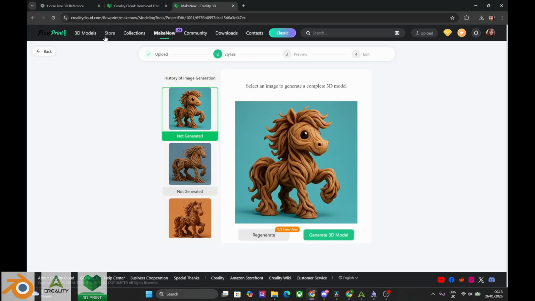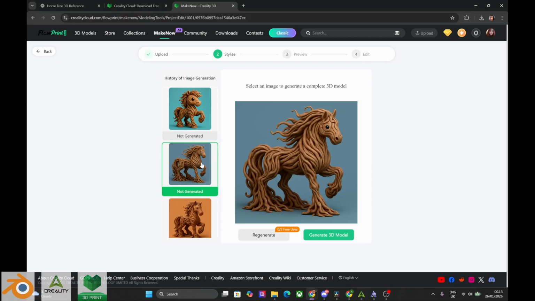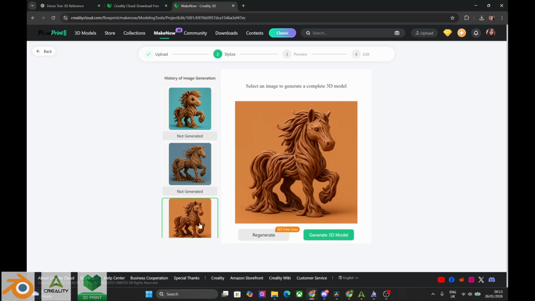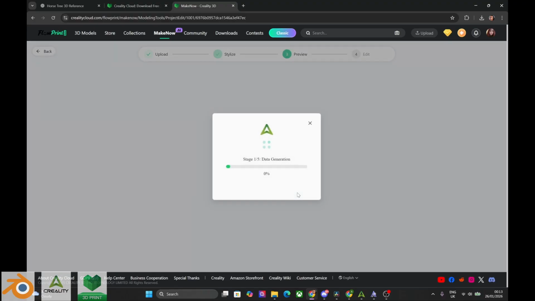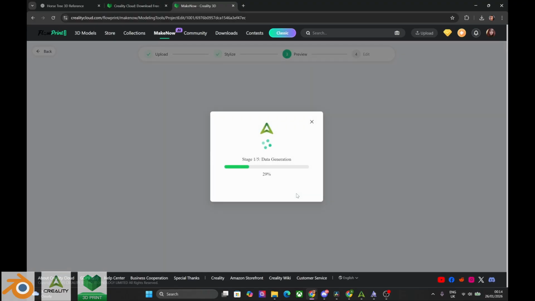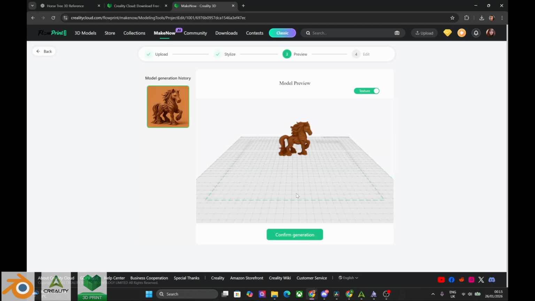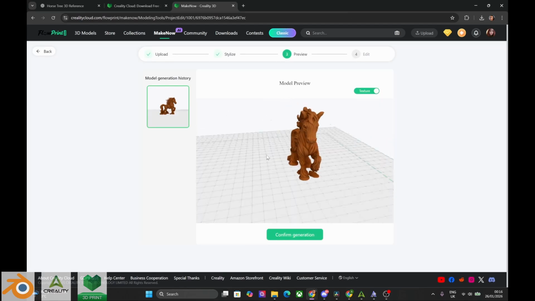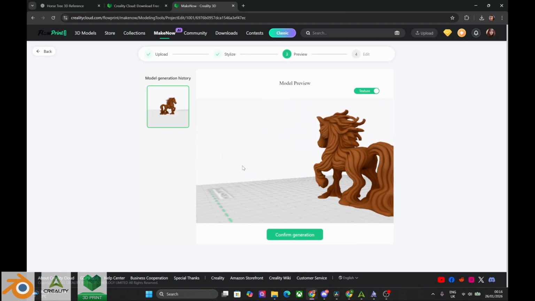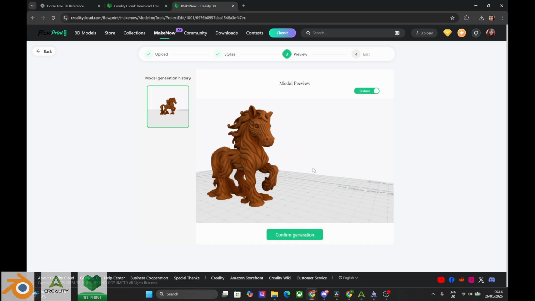Oh, look at this baby horse! But I'm still going to choose the first one that we created. Let's now press Generate 3D Model and I will speed up the video. The model actually came out really good and it almost doesn't need fixing.